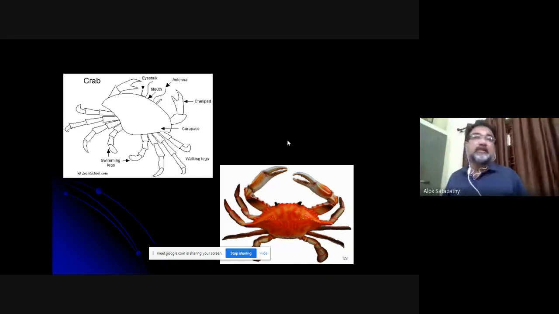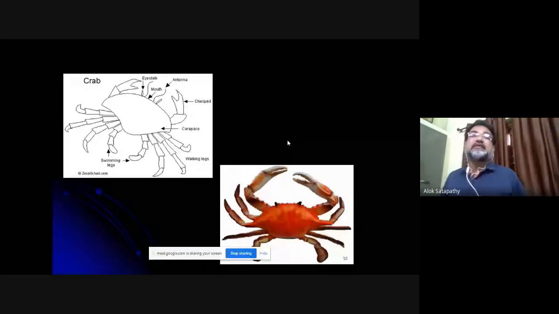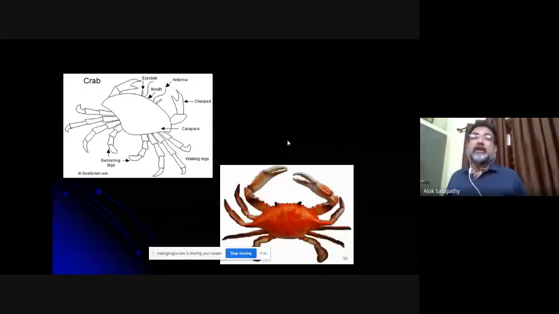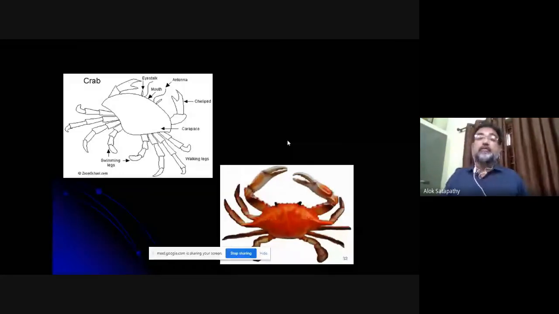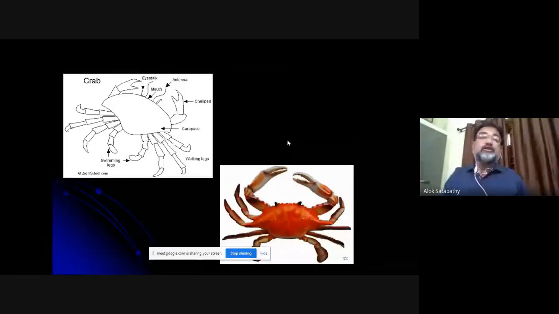It has a lot of calcium carbonate and some hard particles built into it, and therefore after the crabs die or are killed, the crab shells can be made use of in making green composites, because otherwise that is only biological waste.